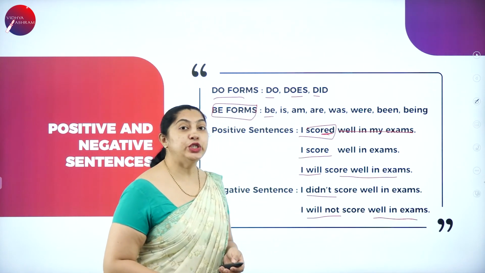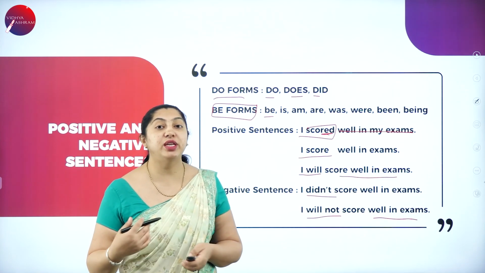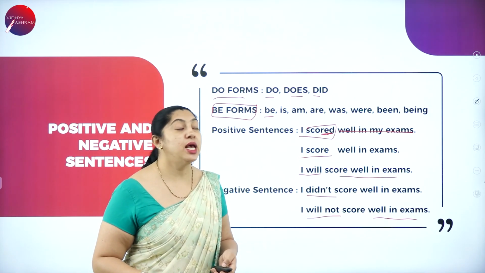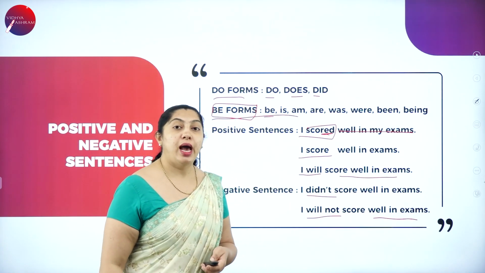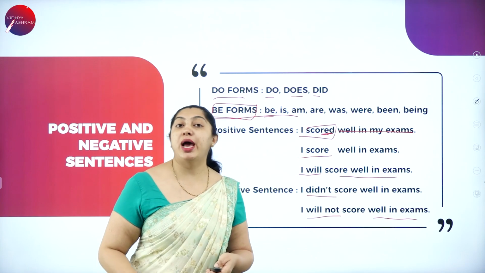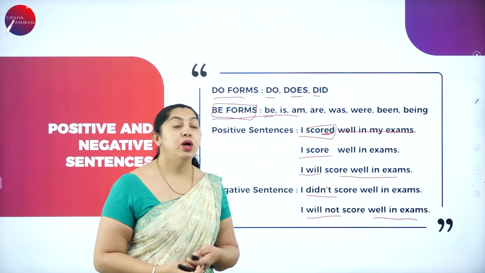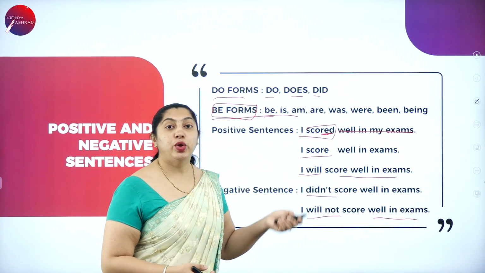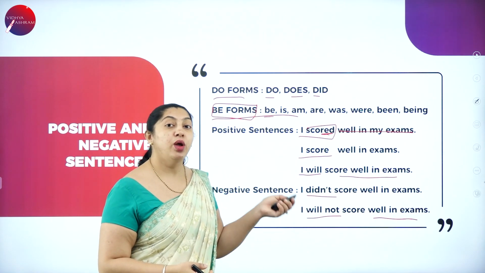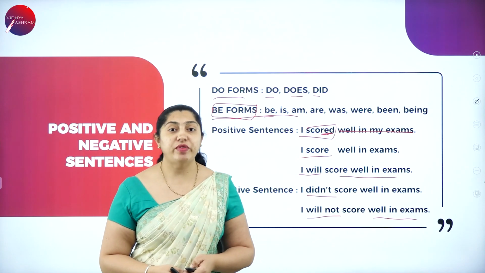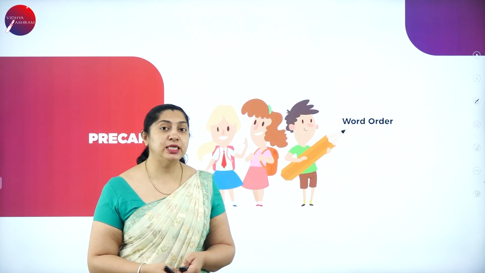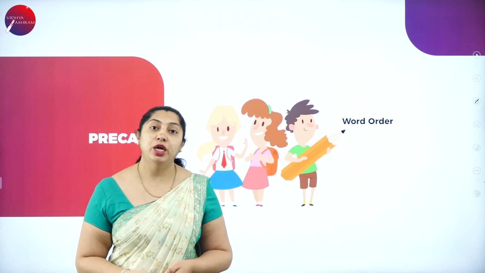So these are the do and be forms, where you have the negative and the positive sentences, and the be forms play a very important role as per your board exam or your question paper. Make sure that you do not have any confusion here with the do forms as well as the be forms. Hope you have understood all the 12 tenses, and I think I have cleared your doubts.